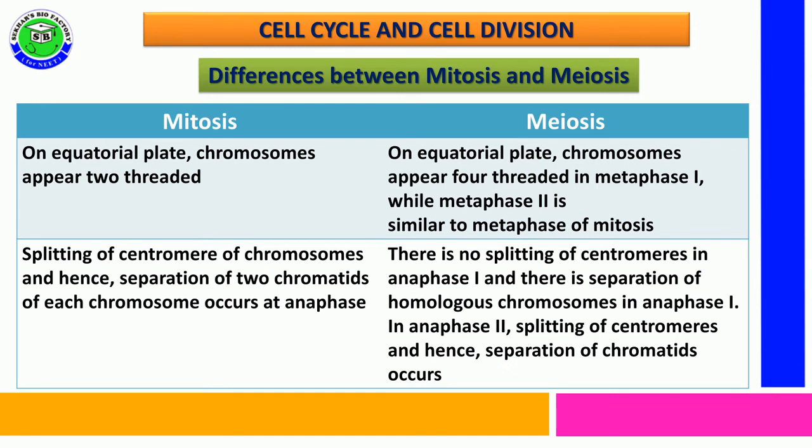The splitting of the centromere and separation of 2 chromatids from each chromosome occur in anaphase of mitosis division. But in meiosis division, initially in anaphase 1, there is no splitting of the centromere and no separation of chromatids. Only the chromosomal pair is separated. But in case of anaphase 2, splitting of the centromere and separation of chromatids also occur.